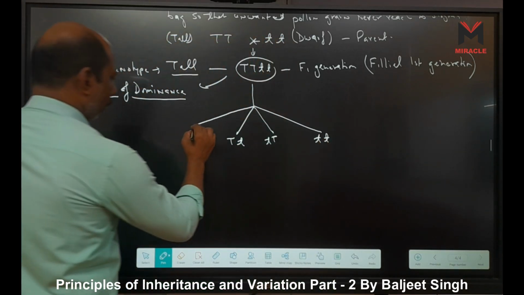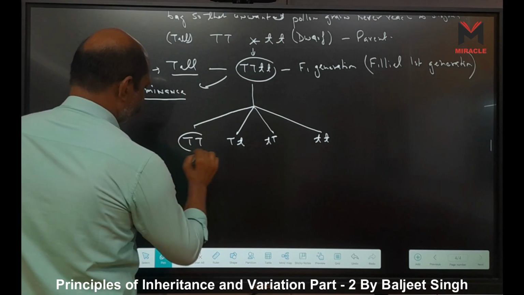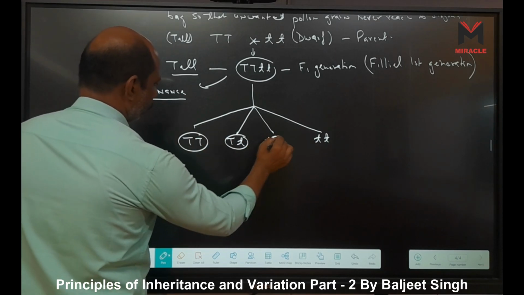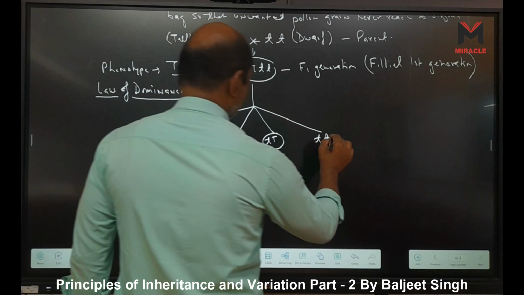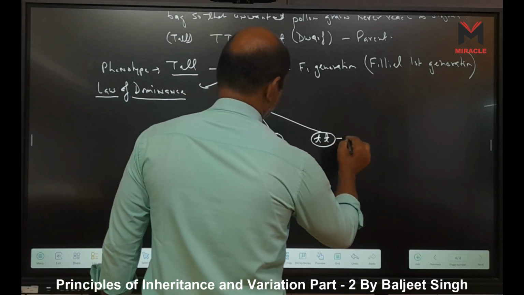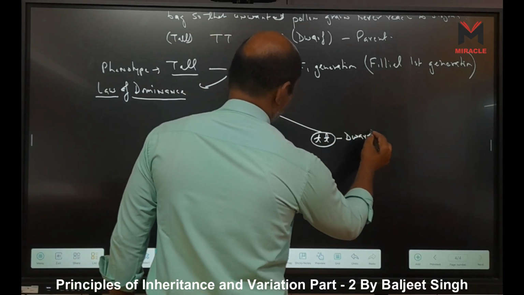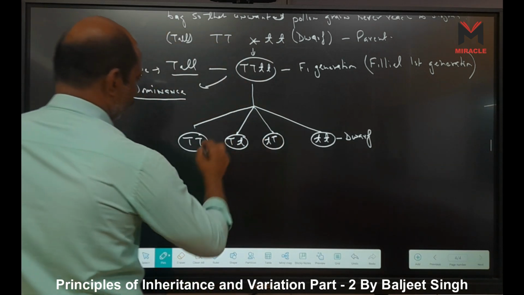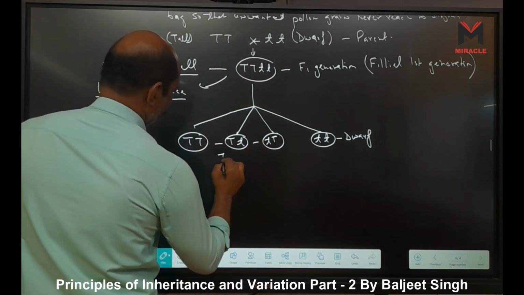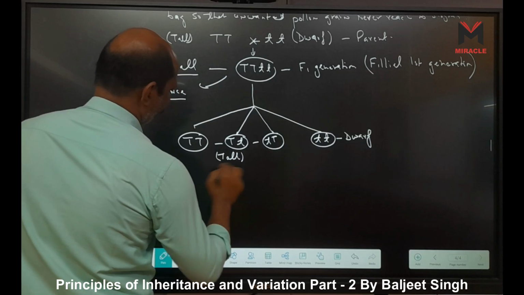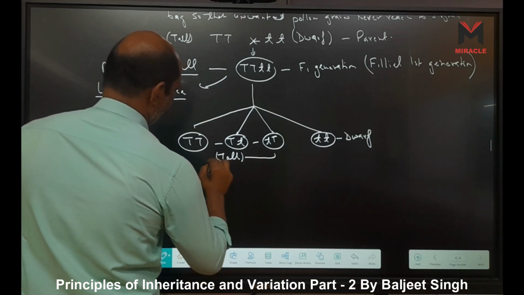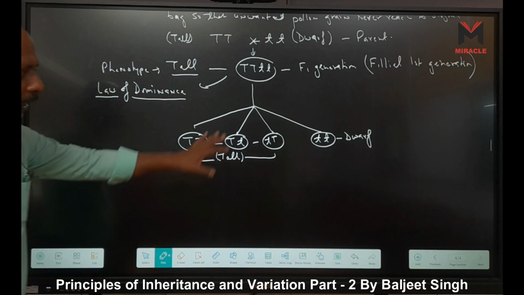Phenotypically, three of them are tall and one is dwarf.